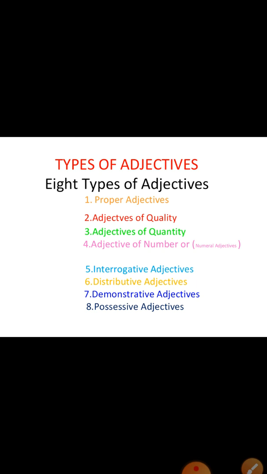Now let us see the types of adjectives. There are 8 types of adjectives. They are proper adjectives, adjectives of quality, adjectives of quantity, adjective of number, interrogative adjectives, distributive adjectives, demonstrative adjectives, and proper adjectives. Now let us see one by one.